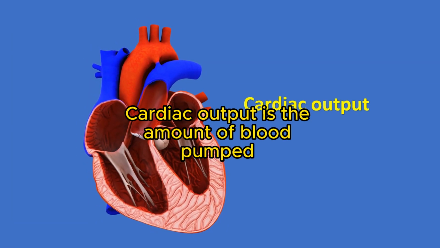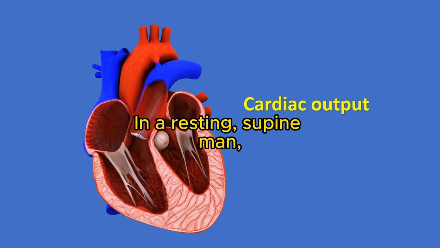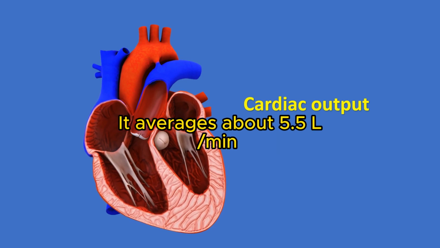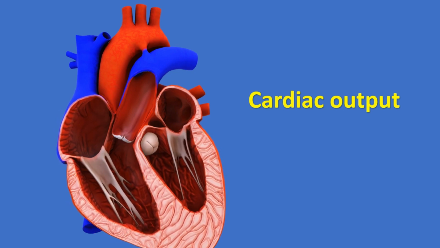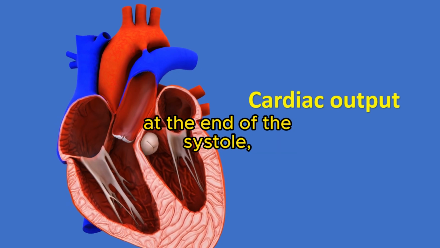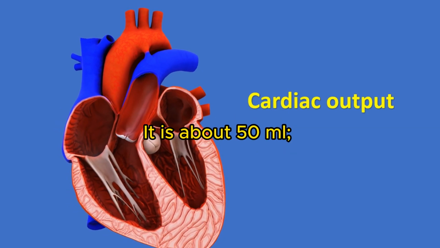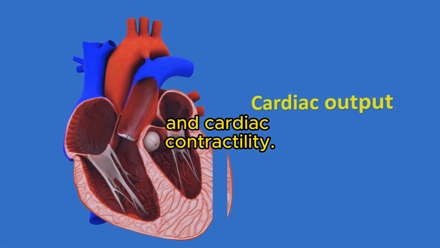Cardiac output is the amount of blood pumped out from each ventricle per minute. In a resting, supine man, it averages about 5.5 liters per minute, 80 milliliters x 70 beats. End-systolic volume is the volume of blood in each ventricle at the end of the systole. It is about 50 milliliters. It is affected by the arterial blood pressure and cardiac contractility.